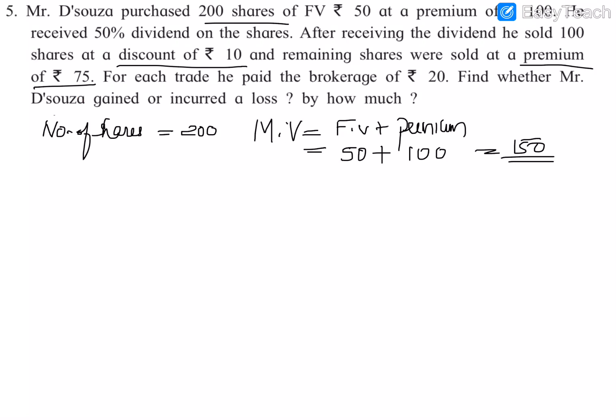So first we need to find the gain or loss. He first purchased the 200 shares, but that amount is not given, only the number of shares and the market value. Also he received a 50% dividend, which is also given, and the brokerage is also given as rupees 20. So we need to first find the total amount with which he purchased, that is his investment. Total investment we need to find.